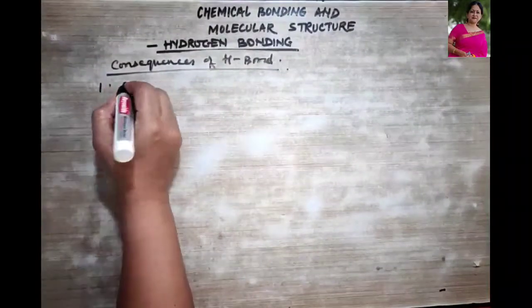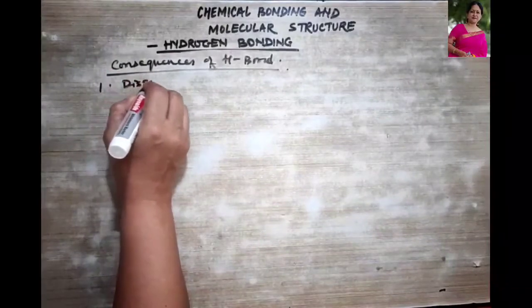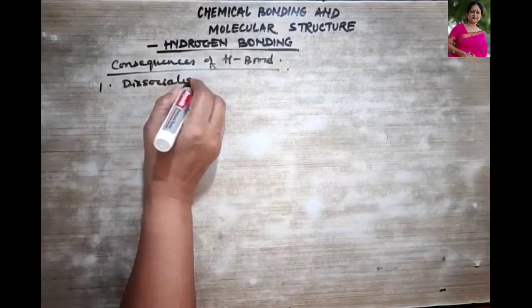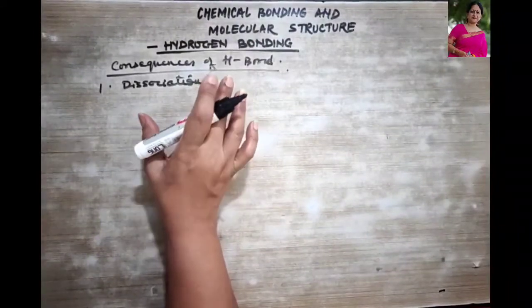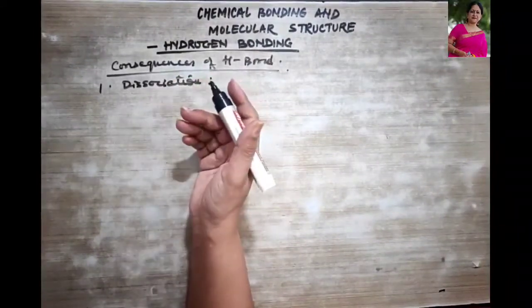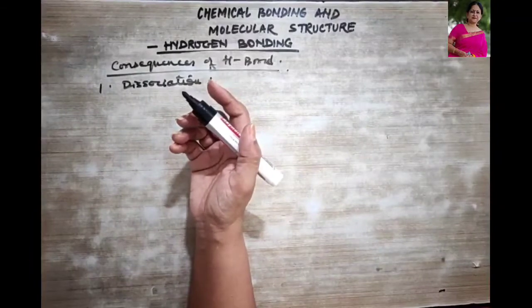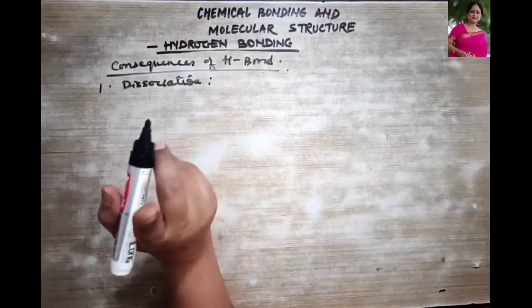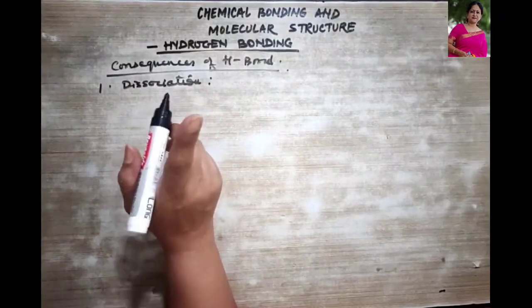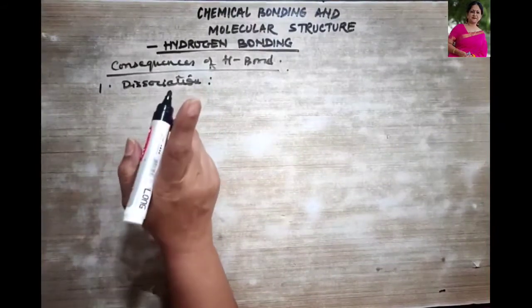First point, let's talk about dissociation, right? So when hydrofluoric acid is dissolved in water, it dissociates to give what? It dissociates to give difluoride in place of fluoride ion. Okay, what does it give? It gives a difluoride ion.